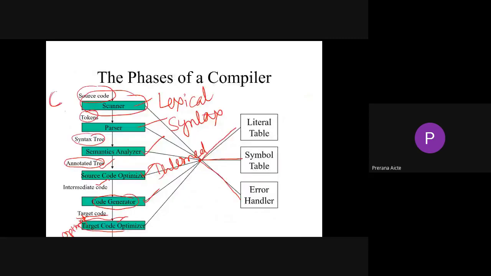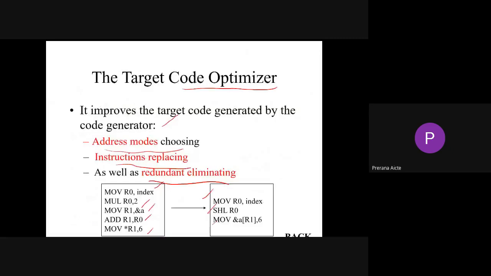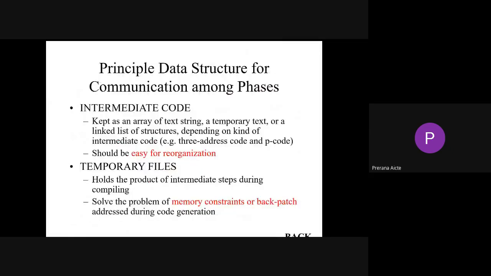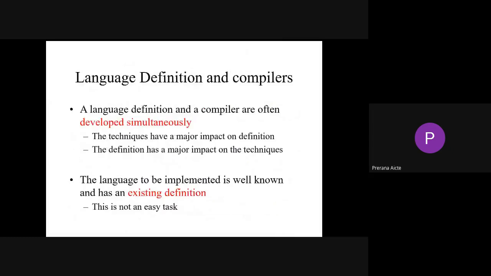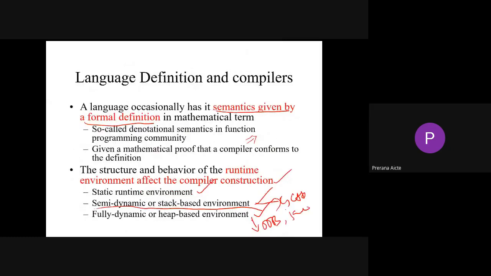We already learned about the literal table and symbol table. All the information about your program is stored in the symbol table. Each and every literal should be a part of your literal table. Next, every phase, if it generates any error, should be a part of your error handler. So the error handler will list all the errors generated at each and every phase. If the error is rectifiable, then by default the compiler will throw an error to rectify it.